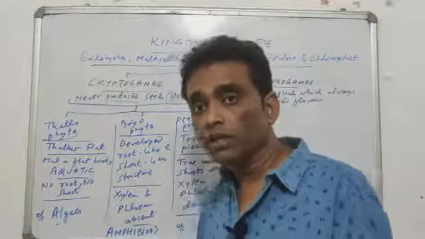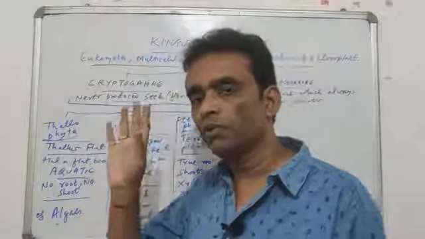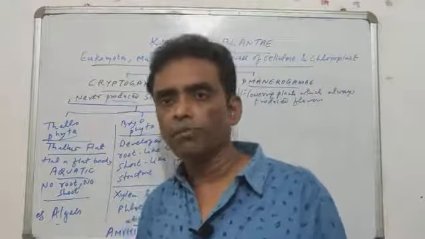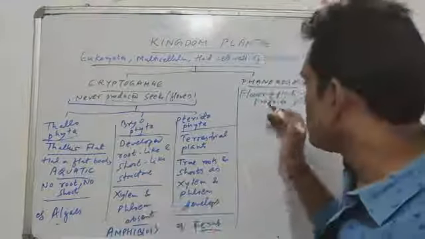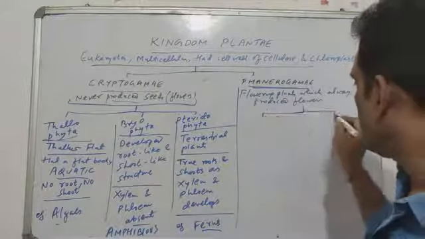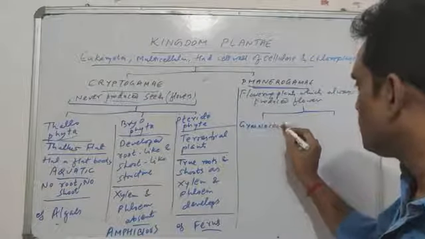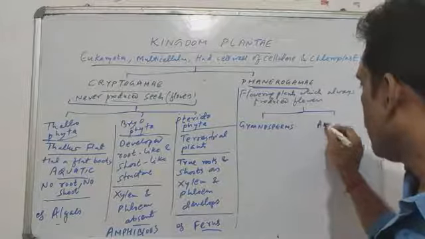What are the common characters between these three? That all three are incapable of producing seeds. इनमें seed नहीं बनता है, ठीक है ना? Then came the seed producing plants, which are again classified into two groups called gymnosperms and angiosperms.